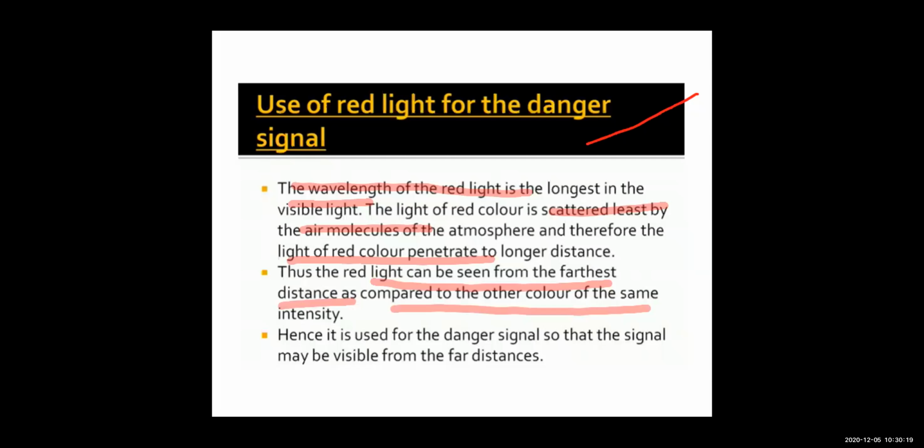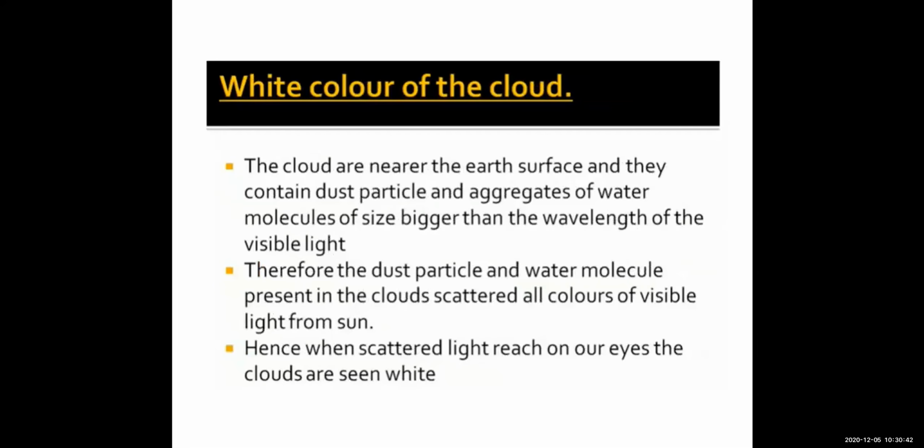it is scattered the least by the air molecules of the atmosphere. And as it is scattered the least, it will cover a long distance and it becomes visible from the farthest distance as compared to any other color. Right? So children, this is the reason why red color is used for danger signals.